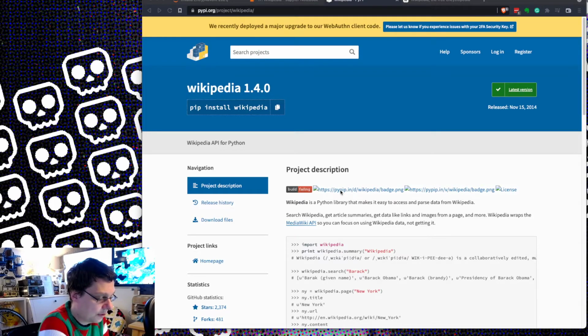One of the things I will say before we get started is that you've got to remember that if you're using this library, you are making web requests to Wikipedia. Therefore, you need to make sure you rate limit and obey the license of Wikipedia on the information that is returned.